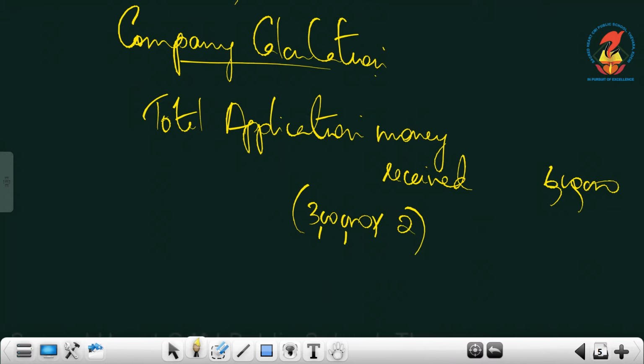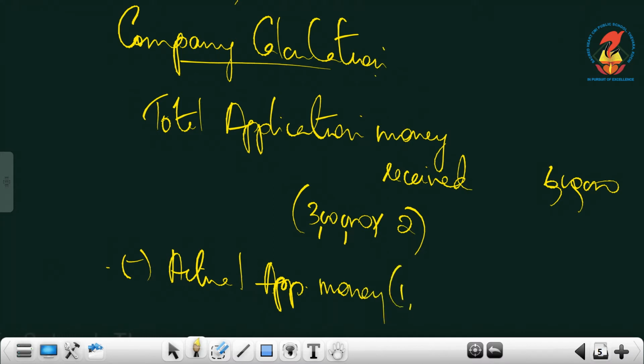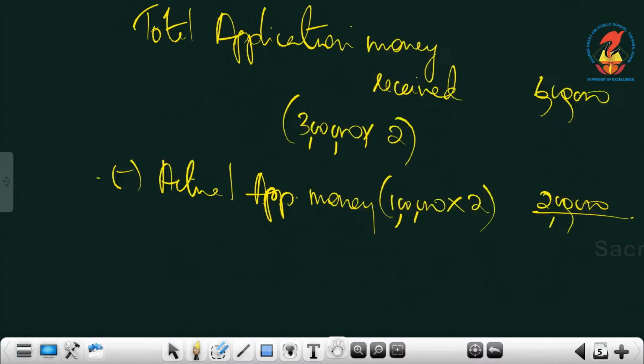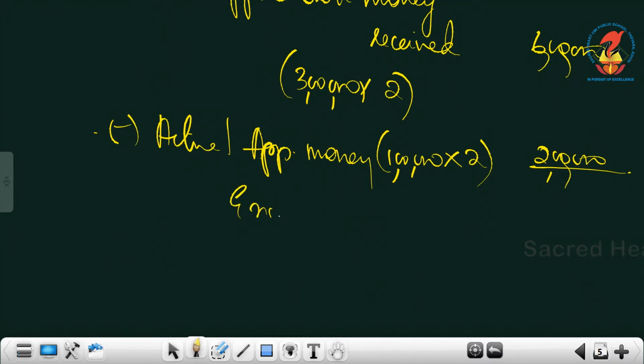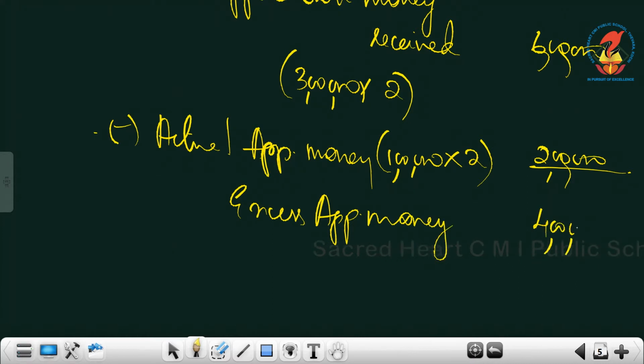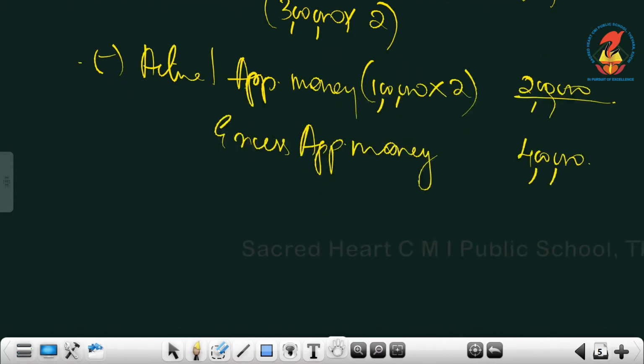Then less actual application money, that is 1 lakh into 2 per share. Just take the application per share. So that is 2 lakhs. Now we got the excess application money. Excess application money is 4 lakhs.